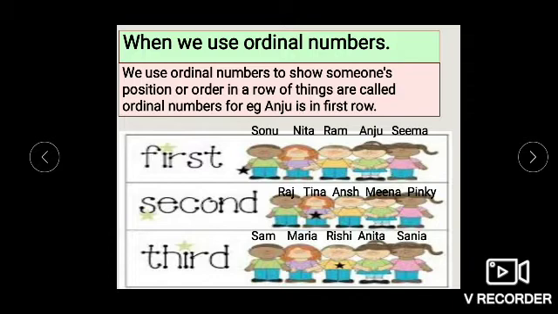Where is Sania? Here it is. So Sania is in the third row. Now where is Ansh? Here. Where is Ansh? He is in the second row. So like that we use ordinal numbers to show someone's position or order in a row of things.